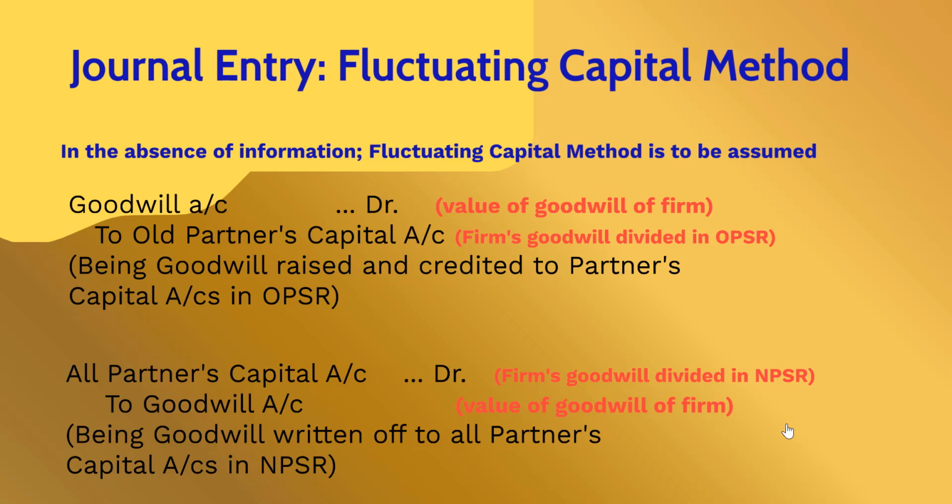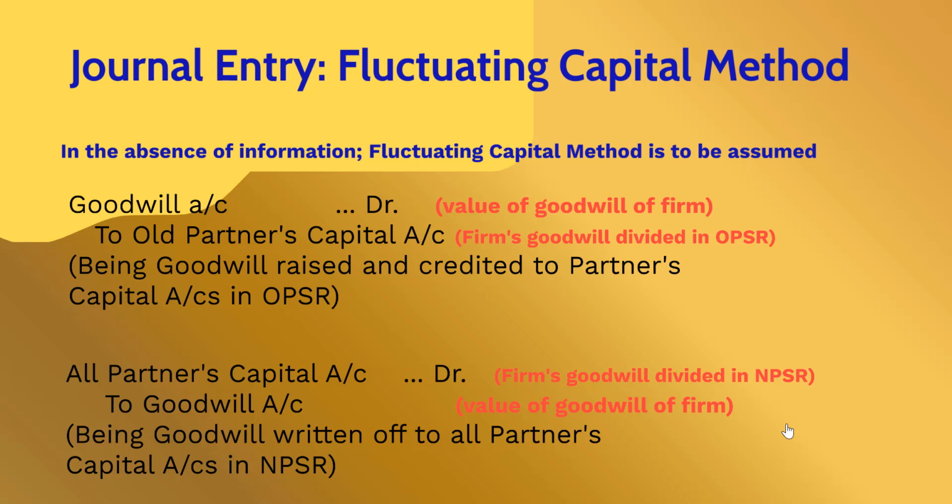Journal entry for the fluctuating capital method. This is method 2. Again, in the absence of information, the fluctuating capital method is to be assumed. Now we said method 2 was raising goodwill and writing it off.